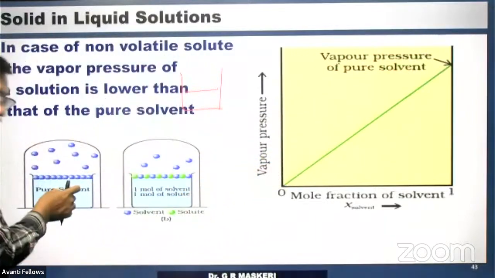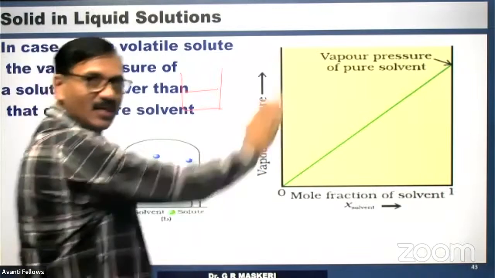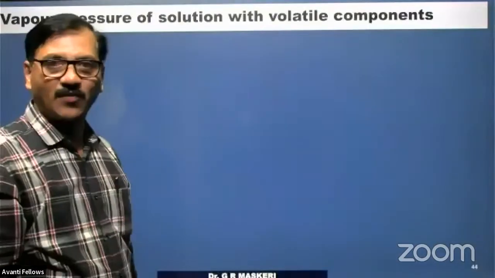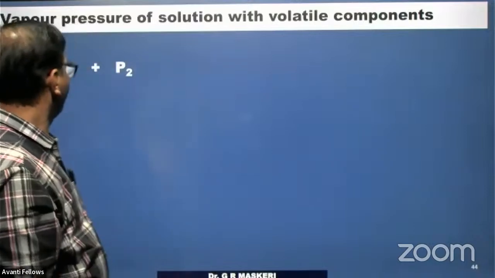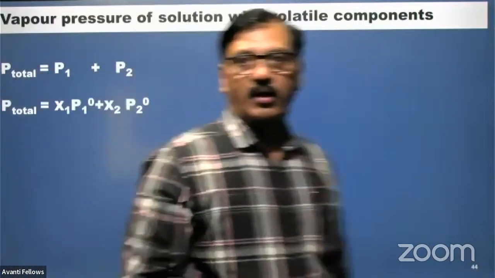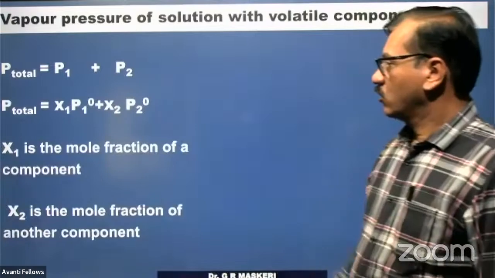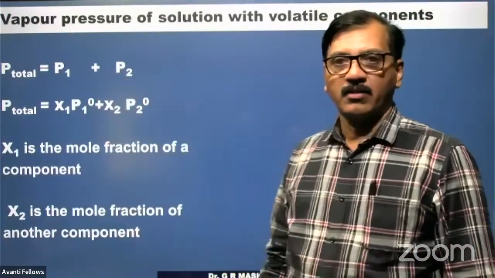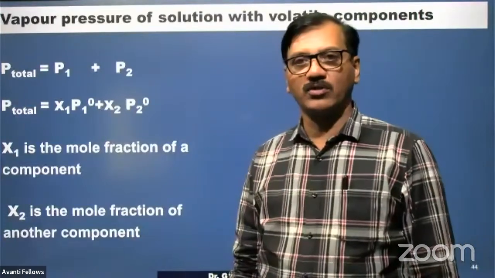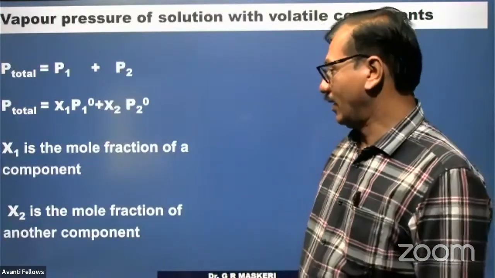When pure solvent increases, vapor pressure increases. This picture will make it easy to remember. These are the expressions for the solutions in which the components are volatile.